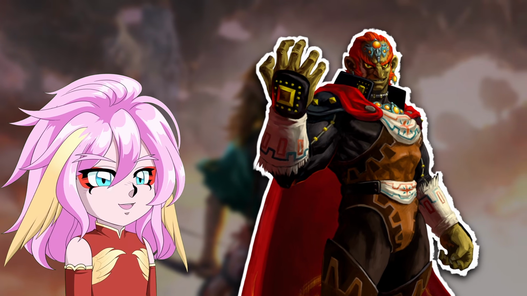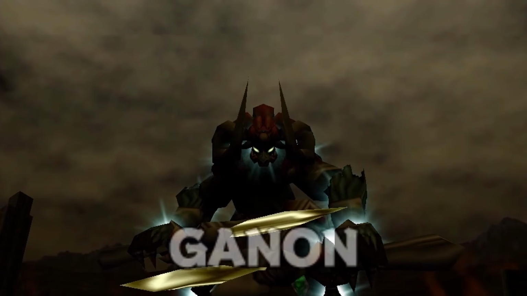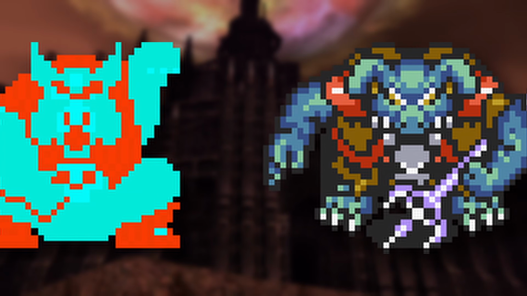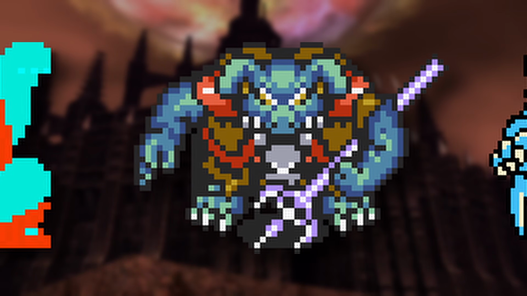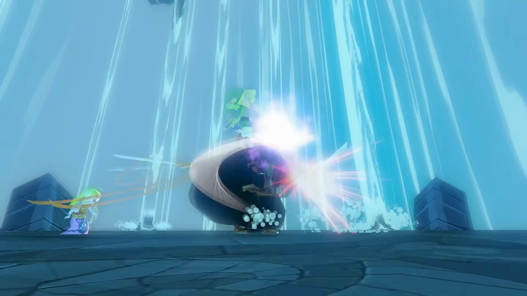Thanks to this, we can identify two rules about Ganondorf. The first is that when he transforms into the bipedal pig form of Ganon, he remains in that form. We can confirm this by looking at the Downfall timeline where he only appears as Ganon. This form is also highlighted by the title of Demon King. The second rule is that if he's slain as Ganondorf, then he never comes back as Ganondorf.